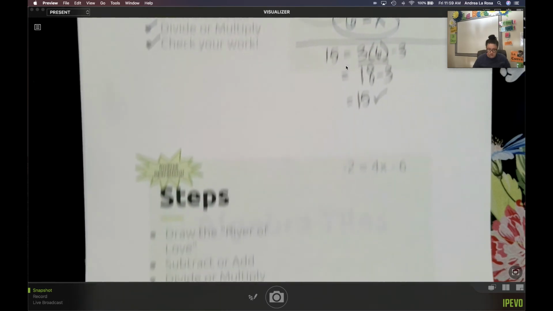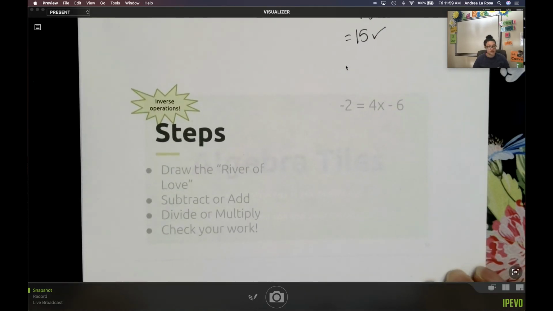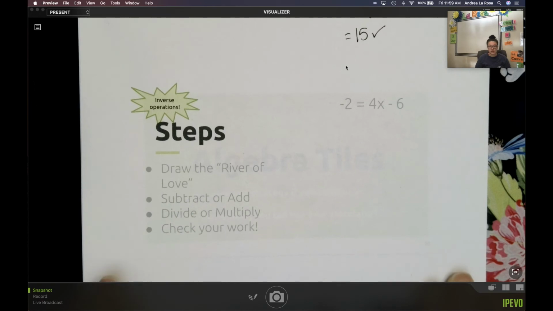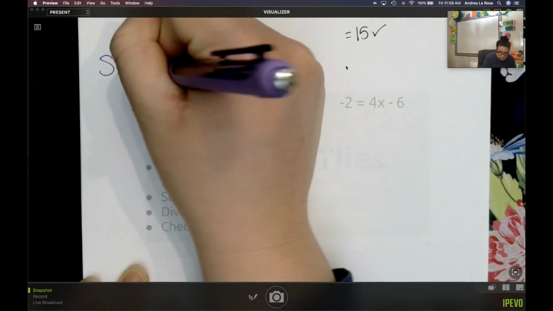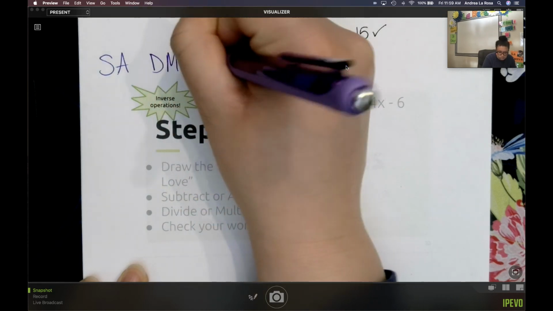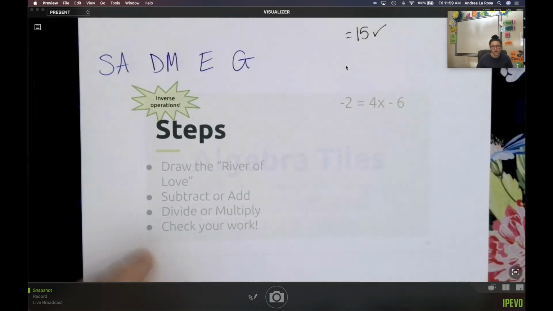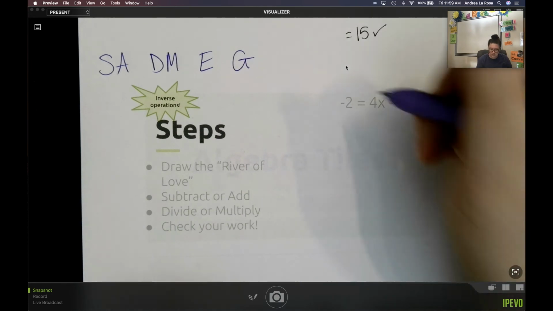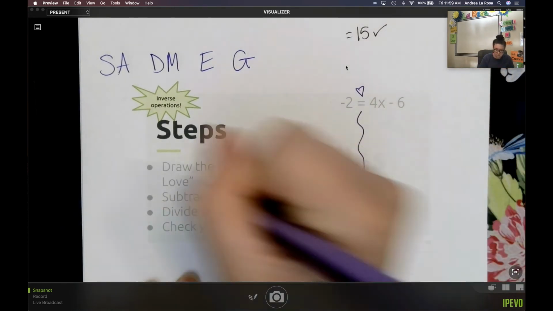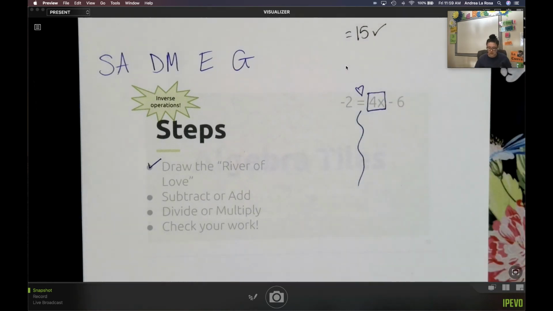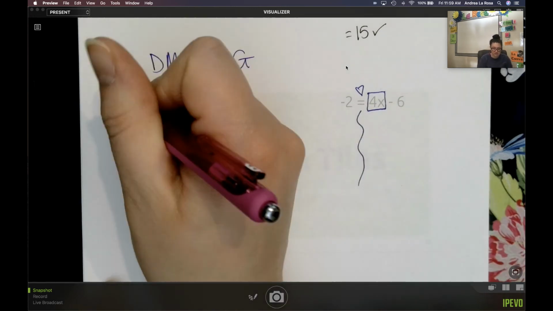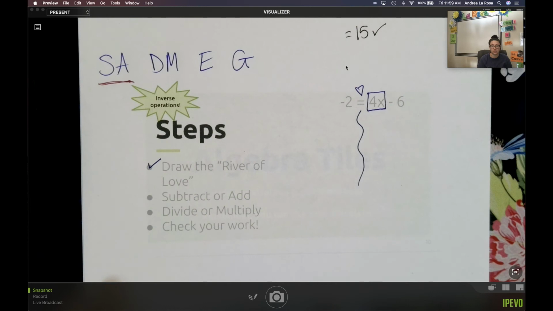Let's do another one. This one's got some negatives. This one's got some subtractions, but that's all right. We're going to be just fine because we've got sad Meg. Poor girl. We're going to draw a river of love. We're going to protect our coefficient and our variable. We want to get rid of that constant first by doing our subtraction and addition.